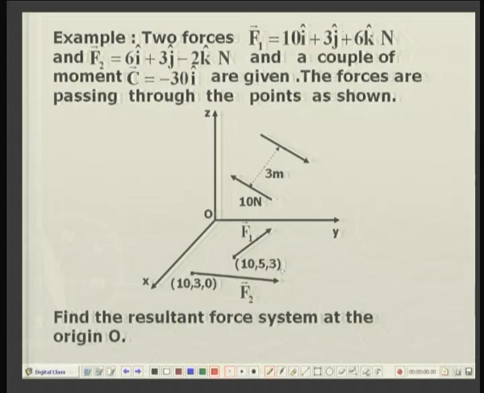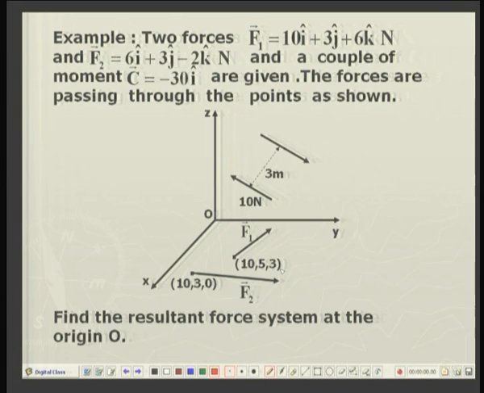So, what we have learnt is that if we are given any system of forces, we can replace them by a single resultant force plus a single moment which represents the moments of the couples involved in shifting the forces to a given point.